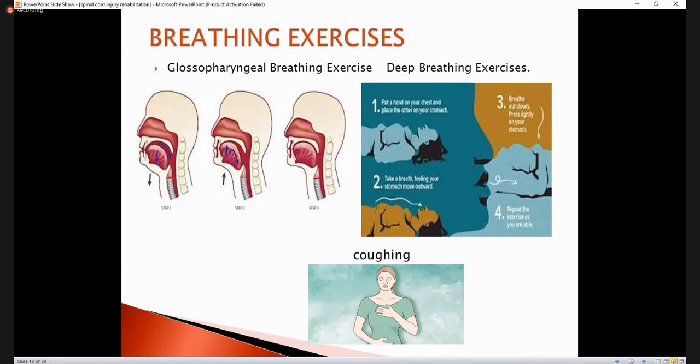It improves the lung volume. Guys, just give me a minute.